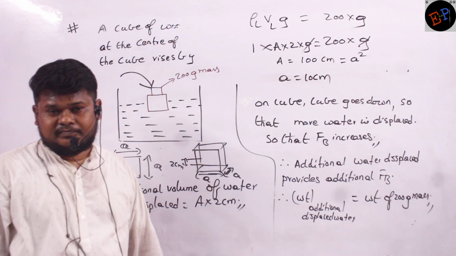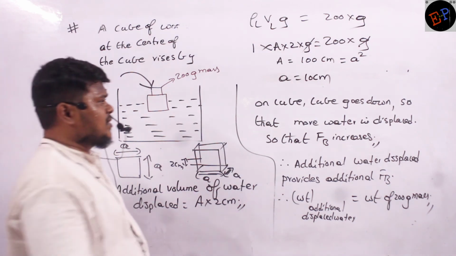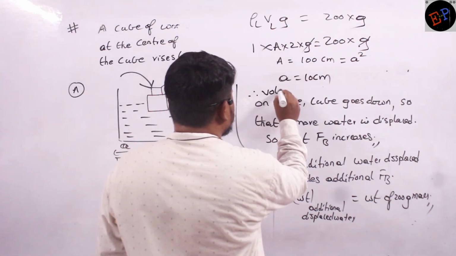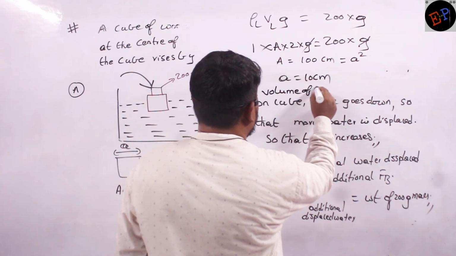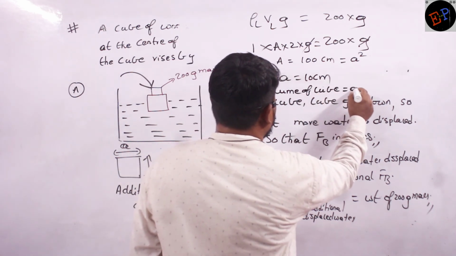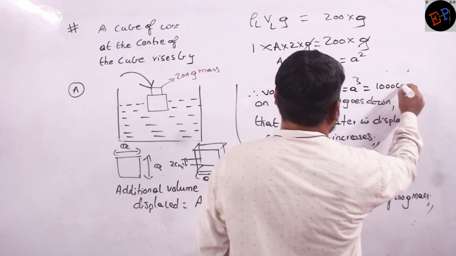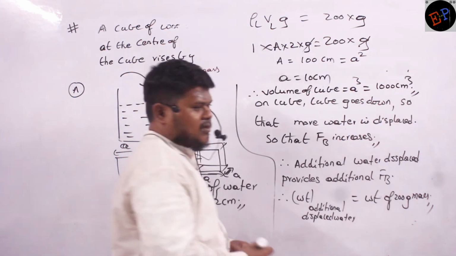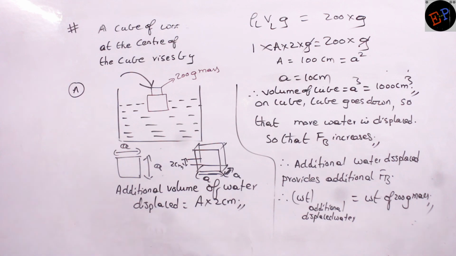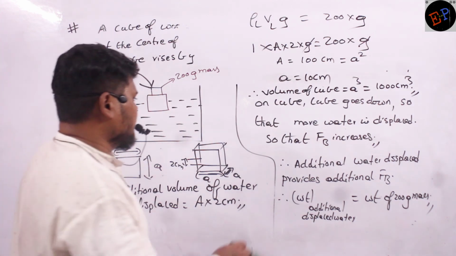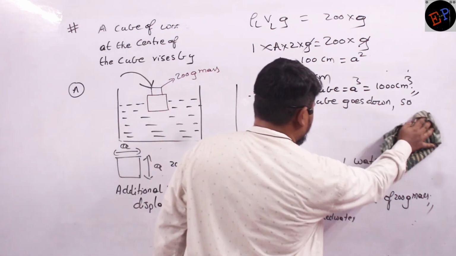So therefore what is the volume of the cube? Volume of the cube only he is asking. Therefore volume of cube is how much? Volume of cube is equal to A cube. So 10 power 3 is 1000 centimeter cube. So that is the volume of this cube. That is how we have calculated. Are you able to understand how we have done?